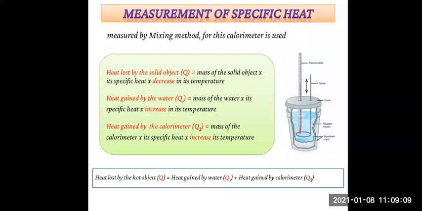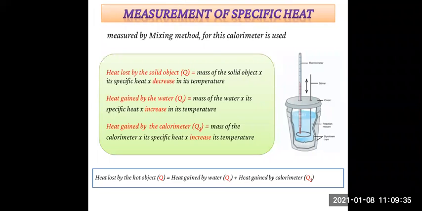So this heat exchange process goes on continuing till what? Till the temperature of the solid object, water, and the calorimeter becomes equal. So therefore, from this activity, we can derive some formulas. See, what is the first formula?